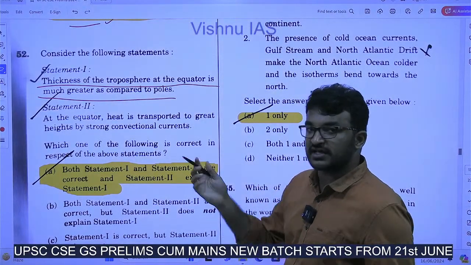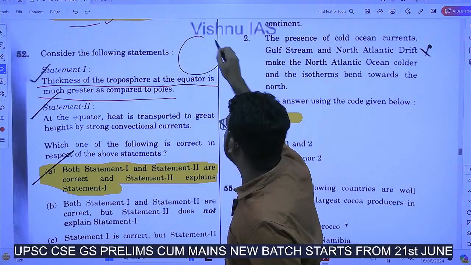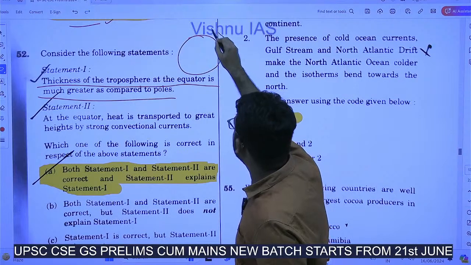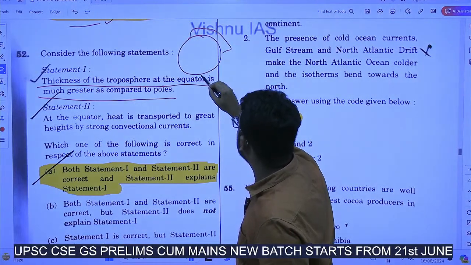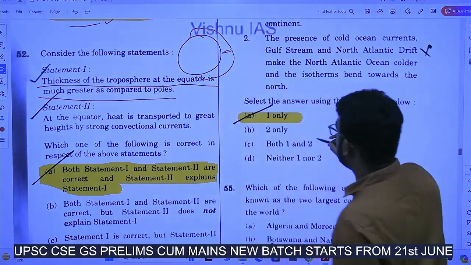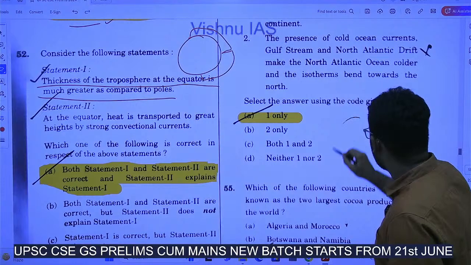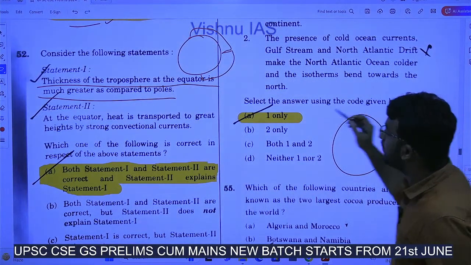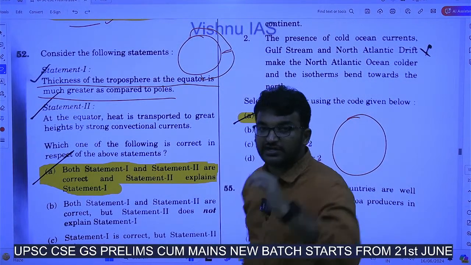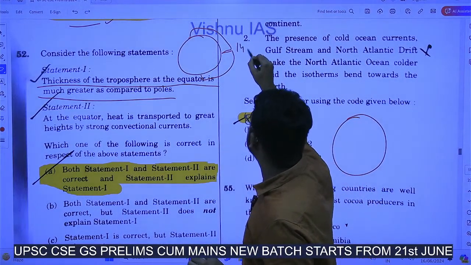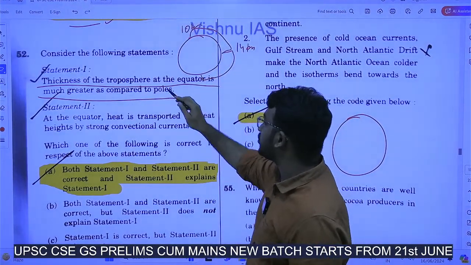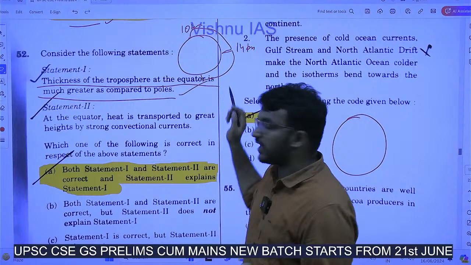If you have seen this diagram in your NCERT, you might have seen it. Near the equator, the height of the troposphere will be up to around 14 kilometers, and near the poles it will be around 9 to 10 kilometers. So of course, thickness of the troposphere at the equator is much greater compared to the poles.